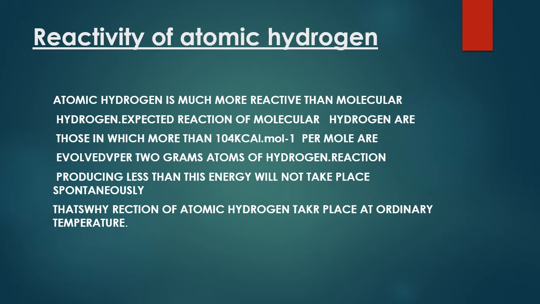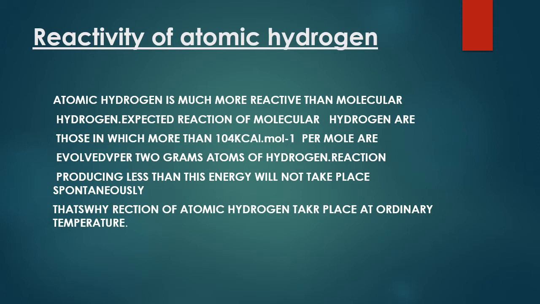The reason is atomic hydrogen is much more reactive than molecular hydrogen. Expected reactions of molecular hydrogen are those in which more than 104 kilocalories per mole are evolved per 2 gram atoms of hydrogen. So a reaction producing less than this energy will not take place spontaneously. That's why reactions of atomic hydrogen take place at ordinary temperature.